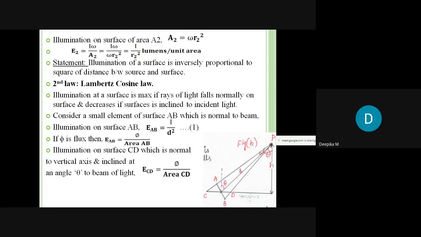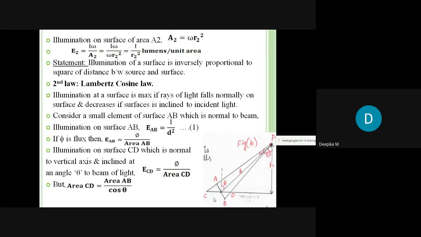So hence I can write the illumination on surface CD, by the definition of illumination, as flux by area CD. But the area CD is nothing but area AB by cos theta. If I consider this triangle, cos theta is nothing but area AB by area CD.